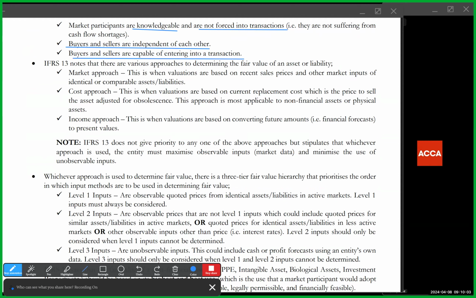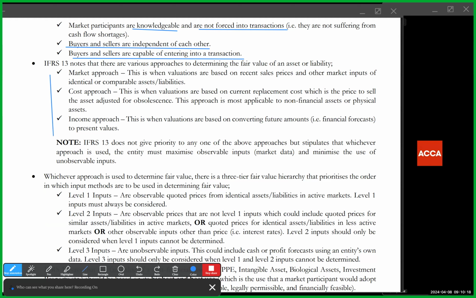Buyers and sellers should be capable of entering into a transaction, because if it's an illegal transaction, then the fair value will be sort of skewed. And the standard tells us that there are various approaches to determining fair value. We have market approach, cost approach, income approach.